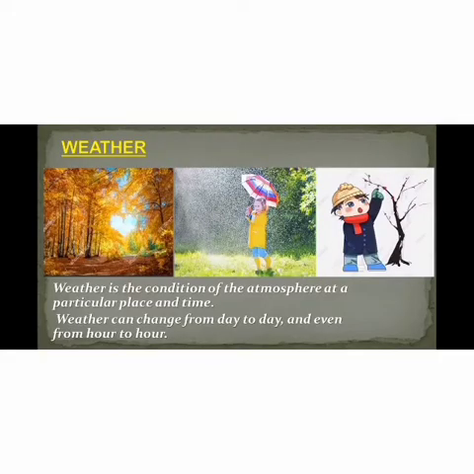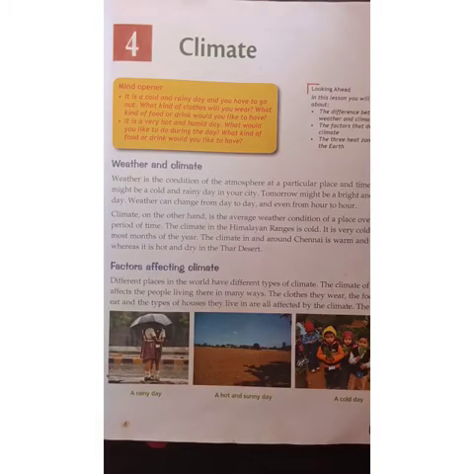So, weather is a condition of the atmosphere at a particular place and time, and it can change from day to day and even from hour to hour. Let us see what is climate. Climate, on the other hand, is the average weather condition of a place over a long period of time.